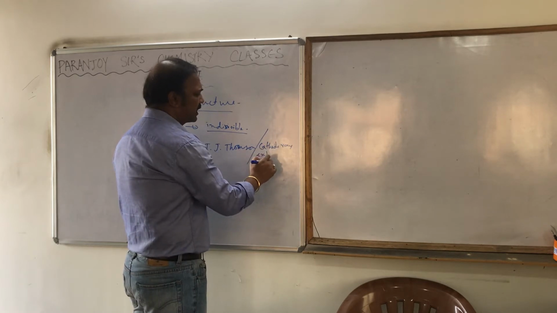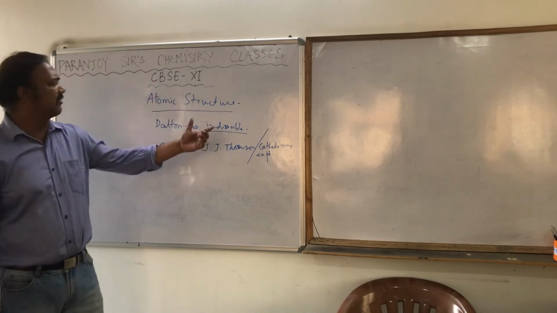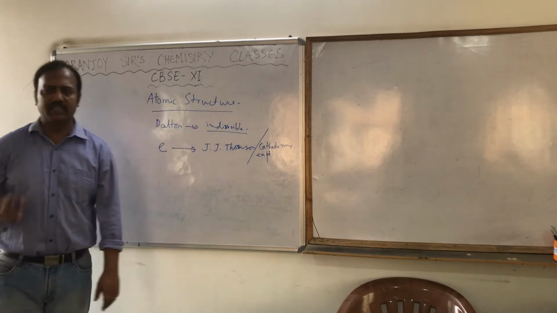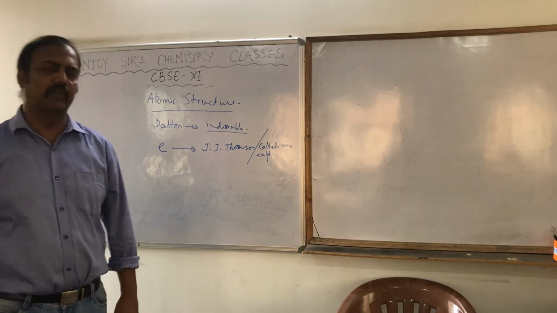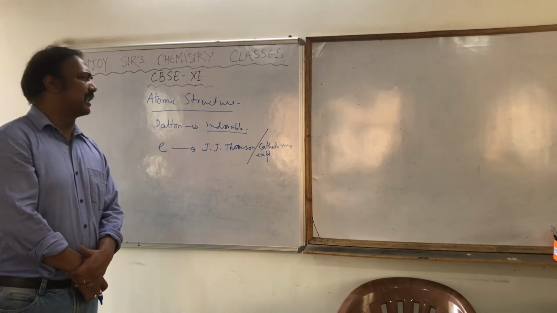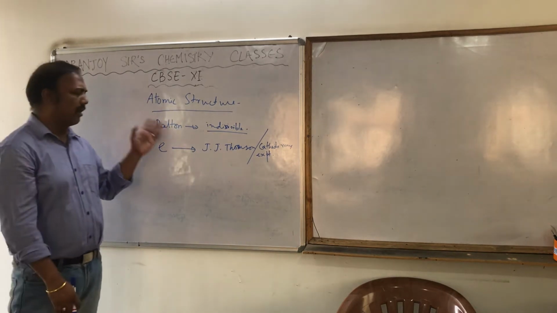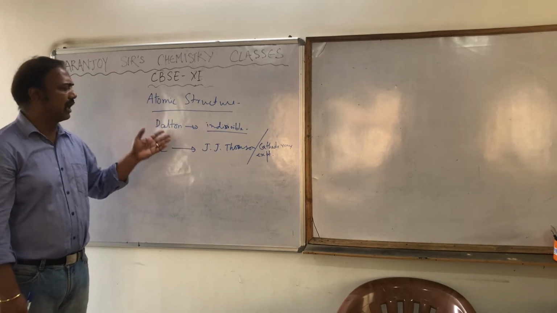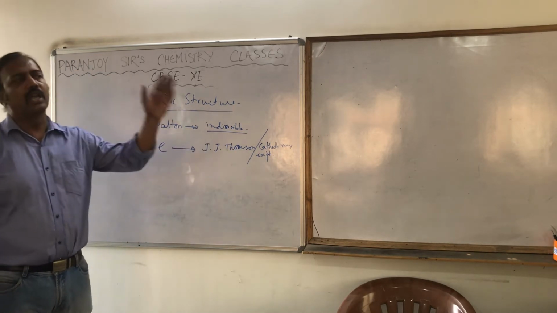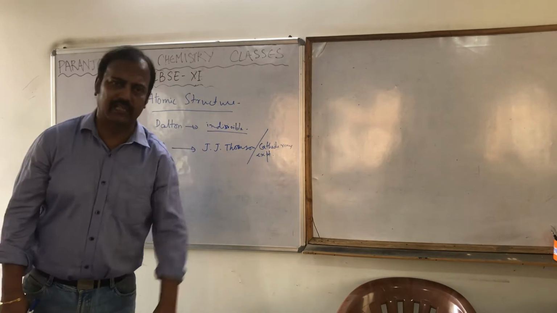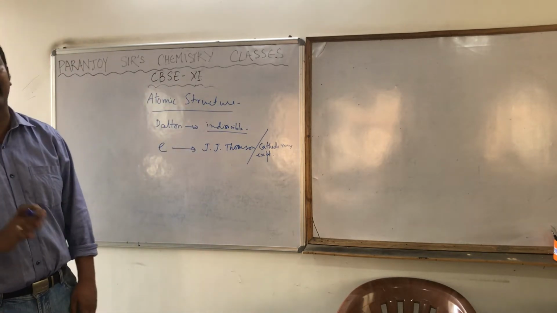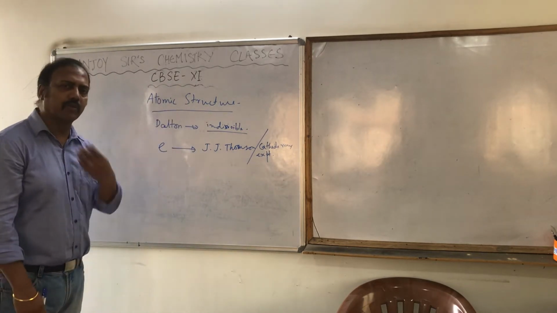The concept of indivisibility of atom, that is Dalton's theory, had gone completely. That means at that point it was found that the electrons are present in the atom, and we can get that electron, means atom can be divided, can be broken down.